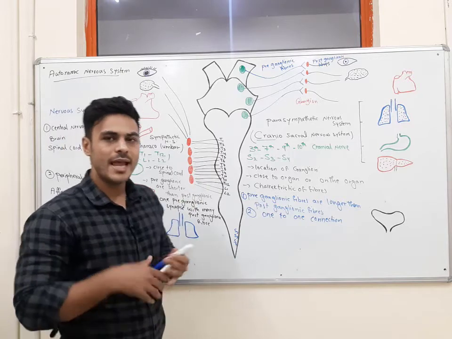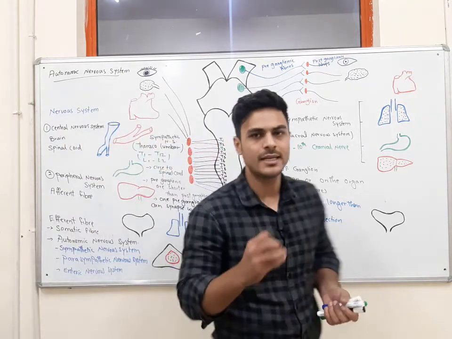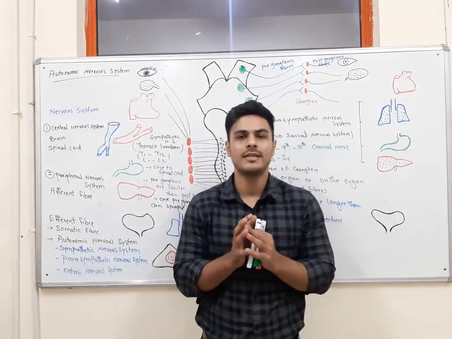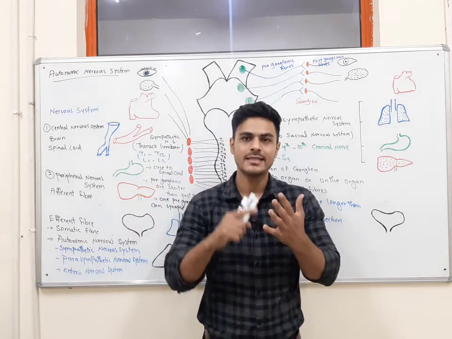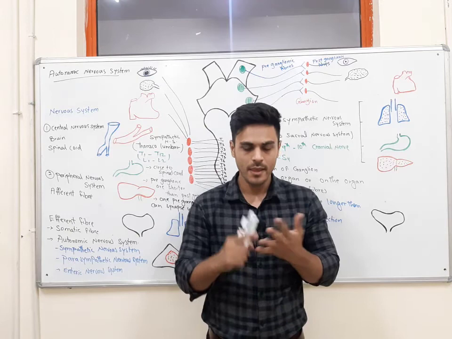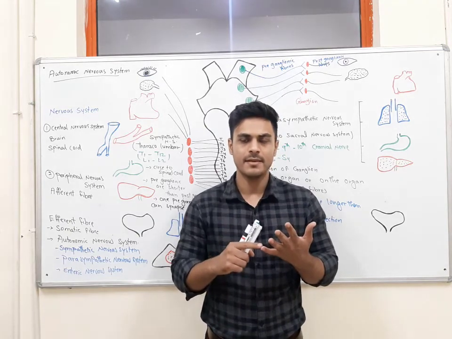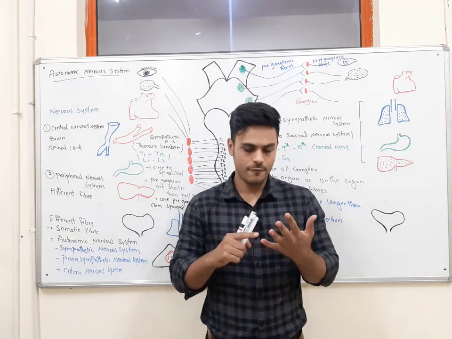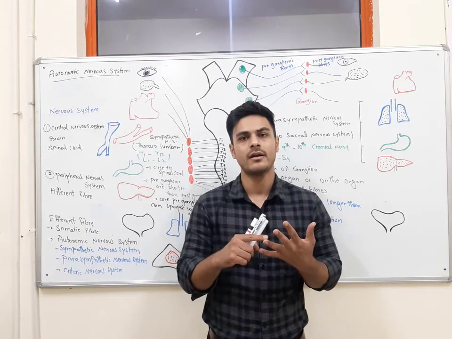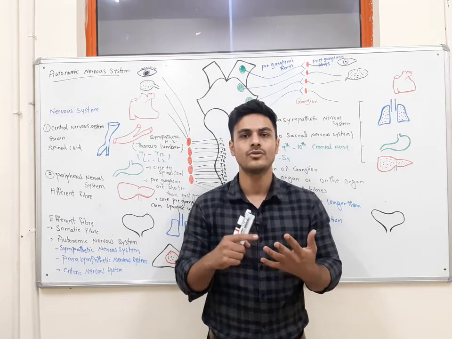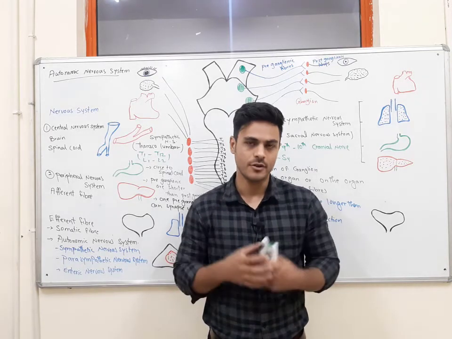When we stimulate the parasympathetic nervous system, we should know that another name for the parasympathetic nervous system is rest and digest system, because this system is responsible for digestion, as well as when we are resting. It controls our bodily function.